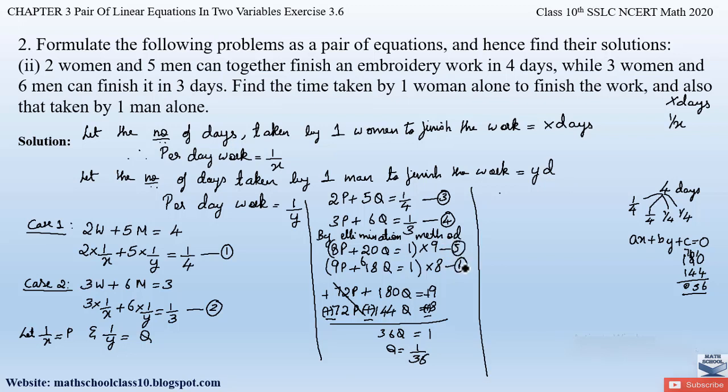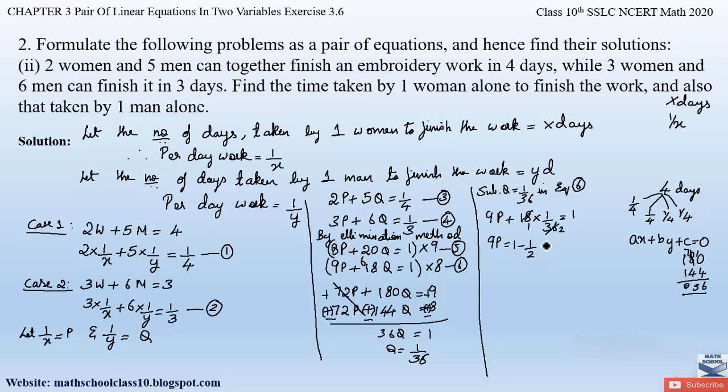So let us substitute in equation 6. So write down substitute q equal to 1 by 36 in equation 6. Okay, so here we can write 9p plus 18q, 18 into q which is 1 by 36, equal to 1. So cancelling, 18 1 times, 18 2 times is 36. So we got 1 by 2. So let us send this 1 by 2 to the right hand side. So we get 9p equal to 1 minus 1 by 2.